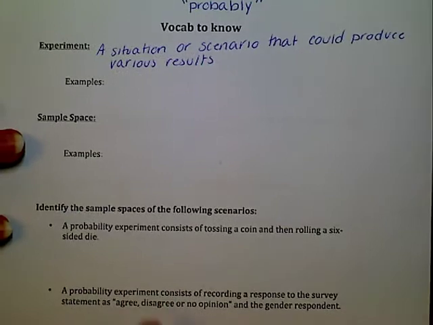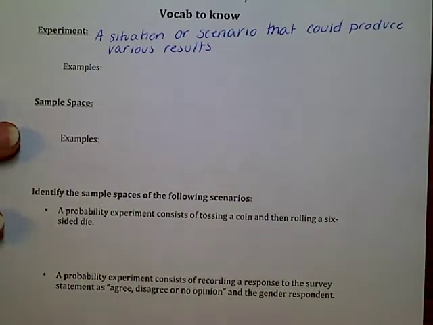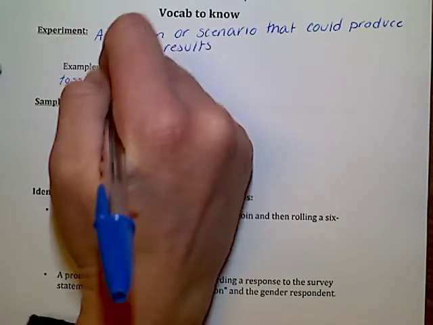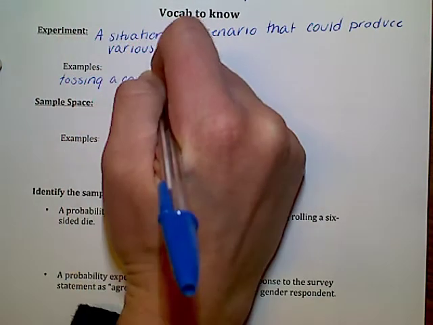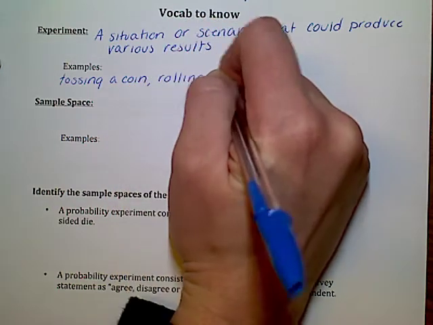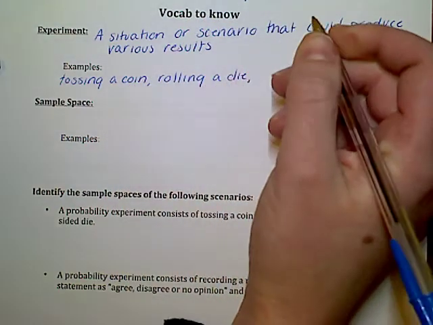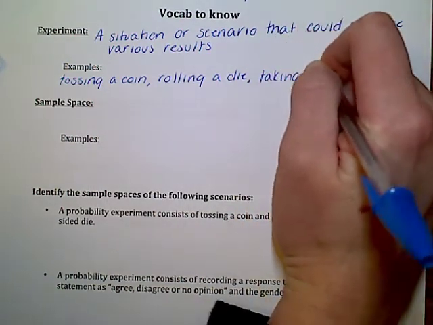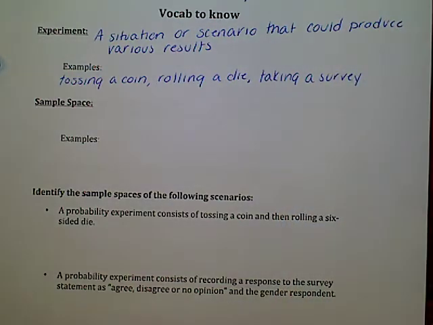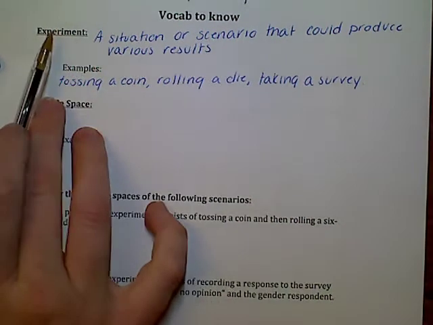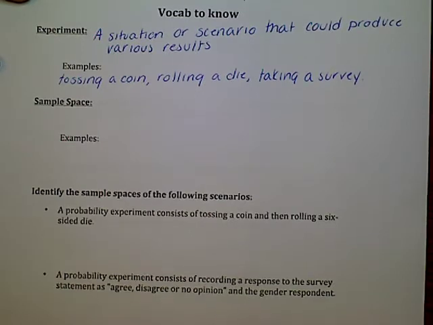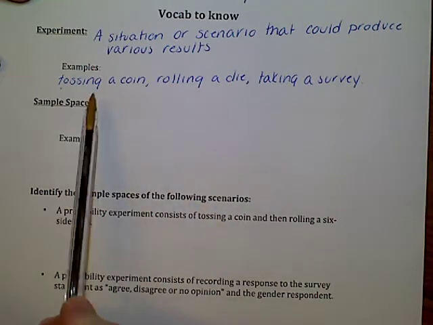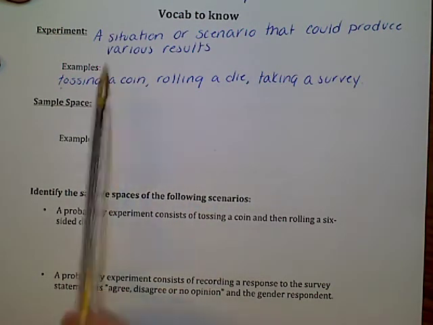Okay, so we could have an experiment being tossing a coin or rolling a die. Taking a survey. So lots of possibilities when we think about experiment. It doesn't have to be like a science experiment. It could be hypothetical, like we might not actually toss a coin. We might pretend like we're going to toss a coin, but that's still considered to be an experiment.